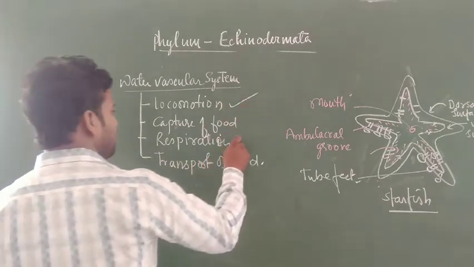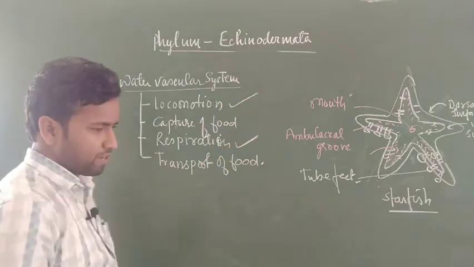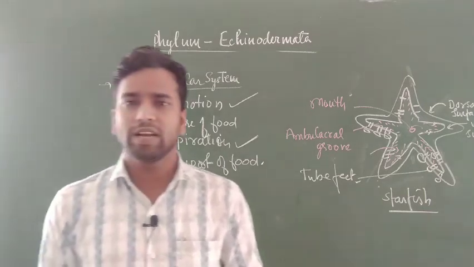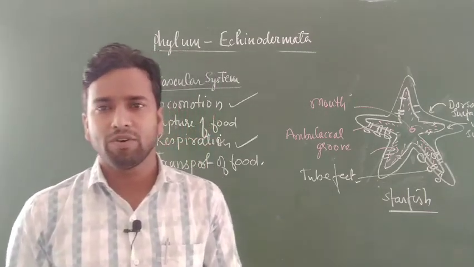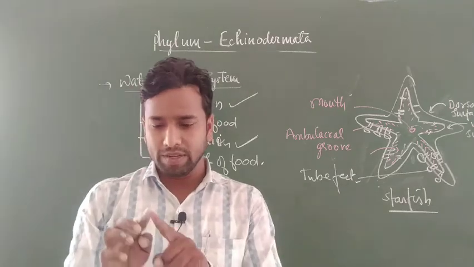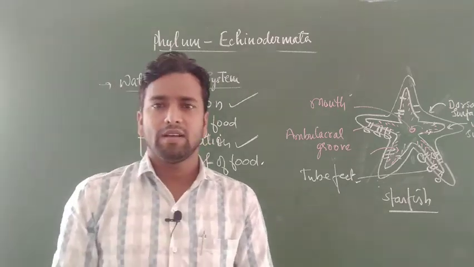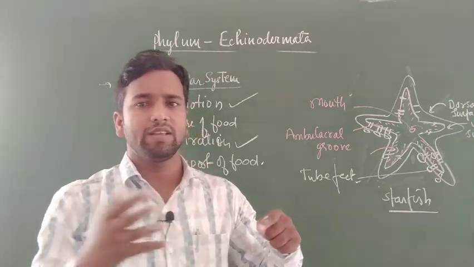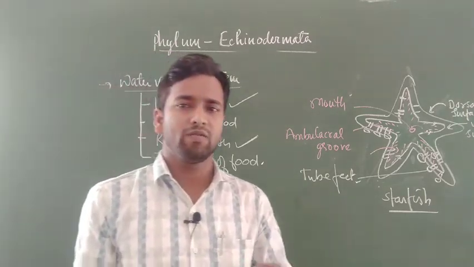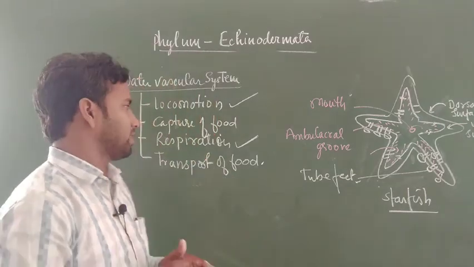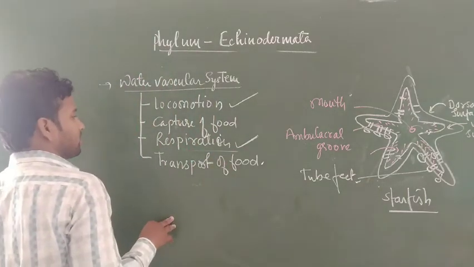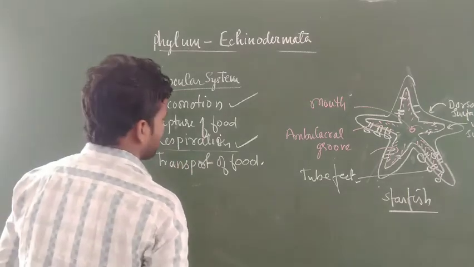Second thing is respiration. How do they perform respiration? Because the tube foot is an internal structure that comes outside by filling of water inside the body, the tube foot has a single layer thick wall. That's why it helps in the exchange of gases between the surrounding water and the body, and as a result helps in the respiration process.